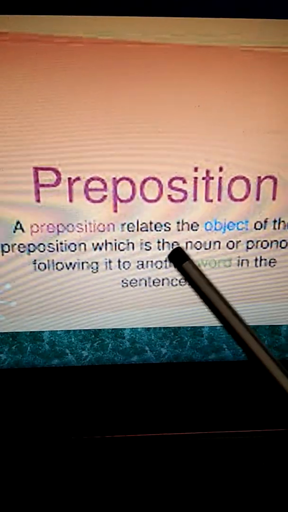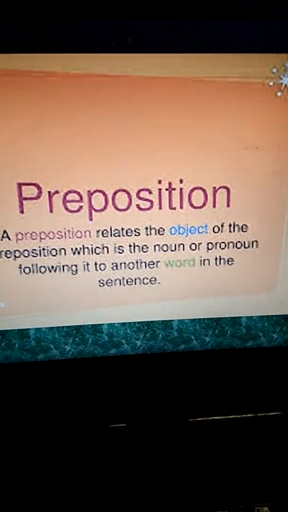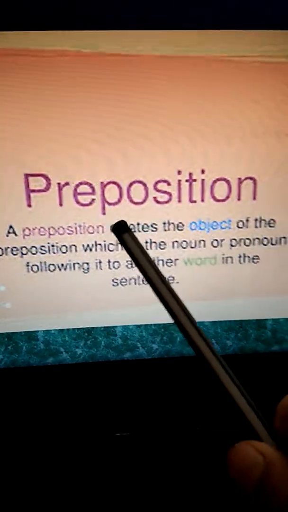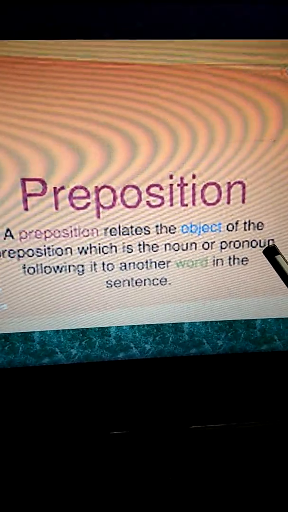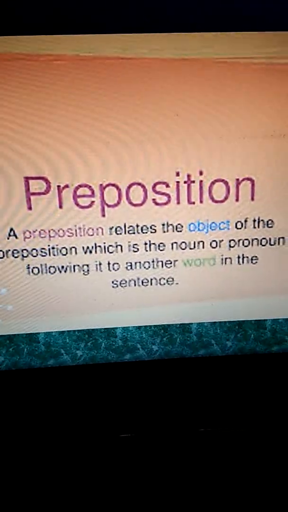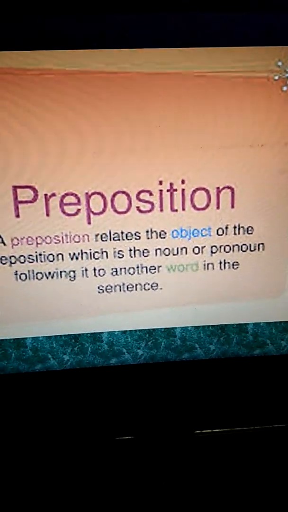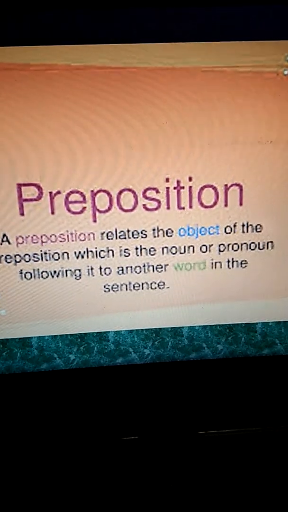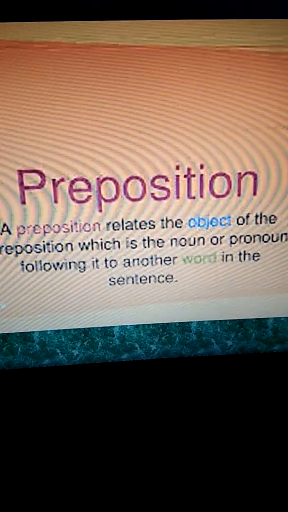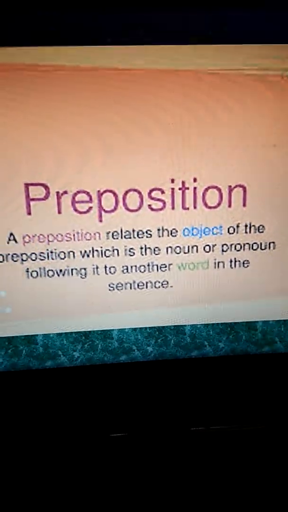Now let us see. A preposition relates the object of the preposition. Position of what? Which is the noun or pronoun? So a preposition relates the object of the preposition. That means we are talking about the object of that particular preposition. And what is the object? The object is the noun or pronoun following it to another word in the sentence.